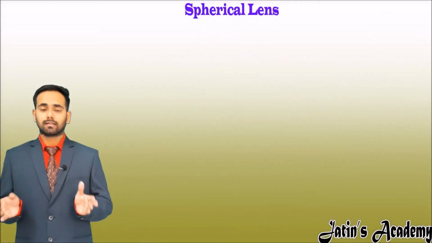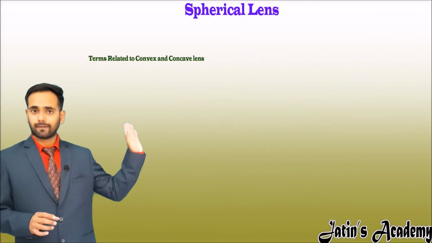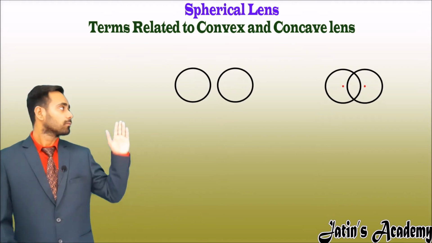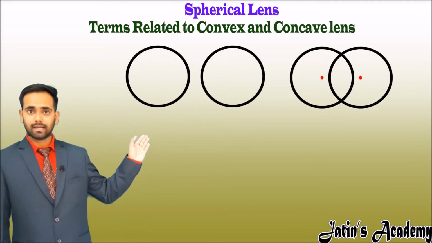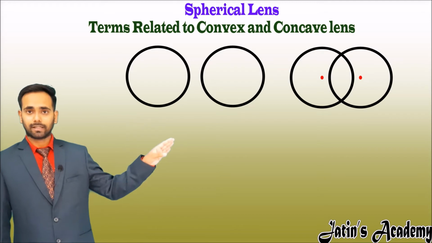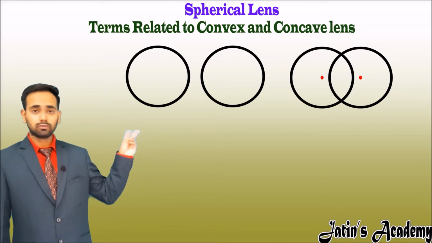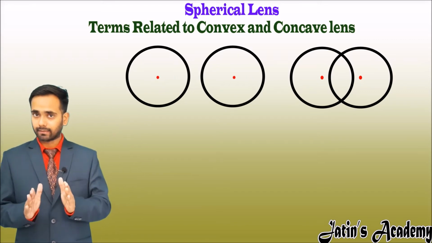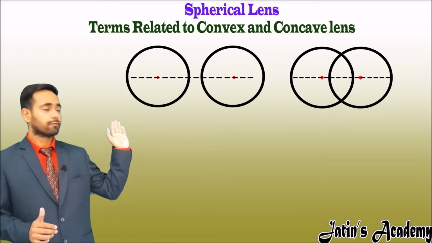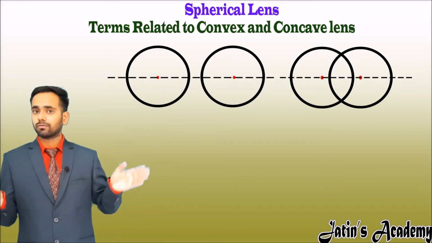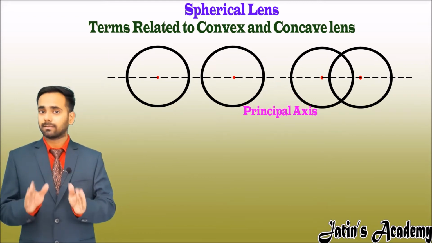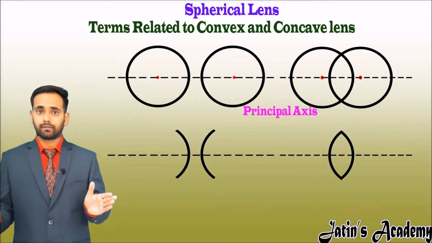Let's see some terms related to convex and concave lenses. From this figure you can see that the convex and concave lenses are made from circles, and these two circles have their two centers. Now join a line through these two centers, and you get the principal axis, similar to convex and concave mirrors.